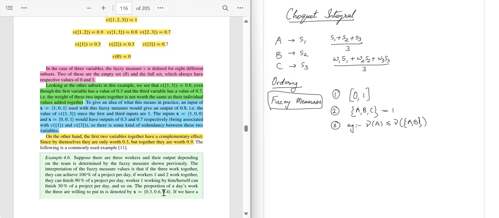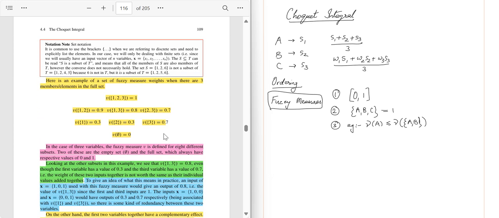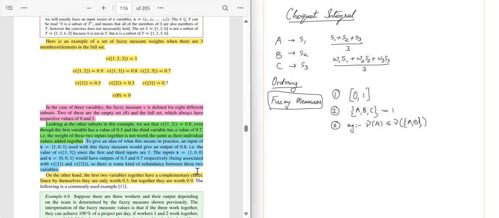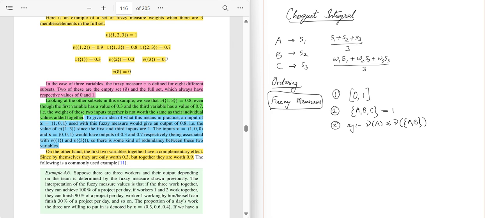By that concept, we calculated the fuzzy measure of worker 3 as 0.4, whereas in the context of this example, it is 0.7. Fuzzy measure of second worker, we mentioned it as 0.6, it is 0.3. So let's again calculate it. My apologies for the confusion in the class while explaining this concept. Let's again revisit this example and solve it.